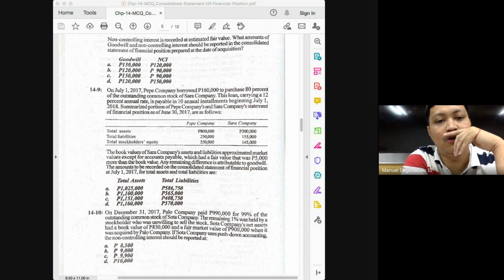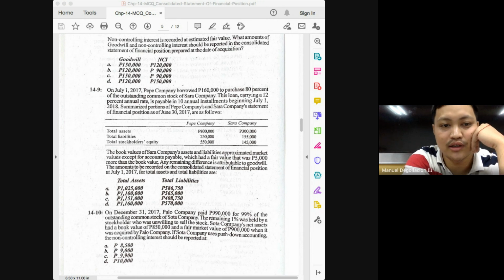Question, how do we know that the total liabilities does not include yet the borrowings of 160?